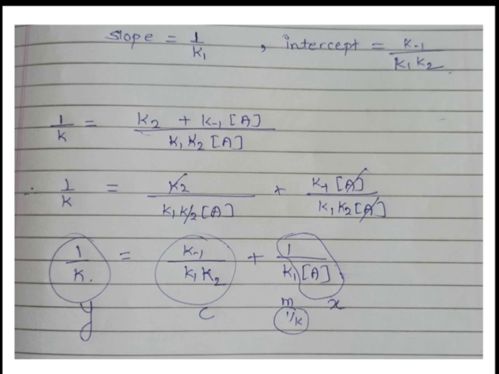So according to the straight line equation, we will find out a plot of this: y is equal to mx plus c. This is our equation. So y is equal to 1 upon k, x is equal to 1 upon concentration of A, m is the slope 1 upon k1, and the intercept is k minus 1 divided by k1 k2.